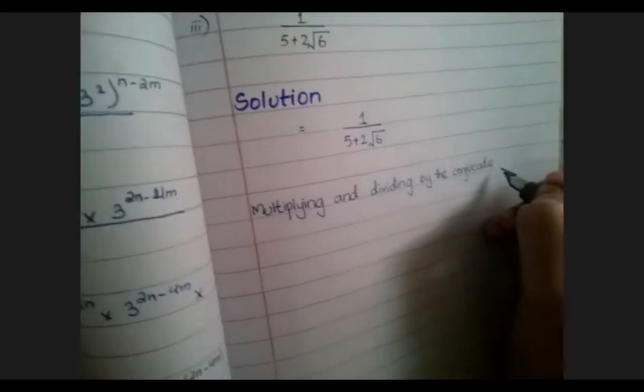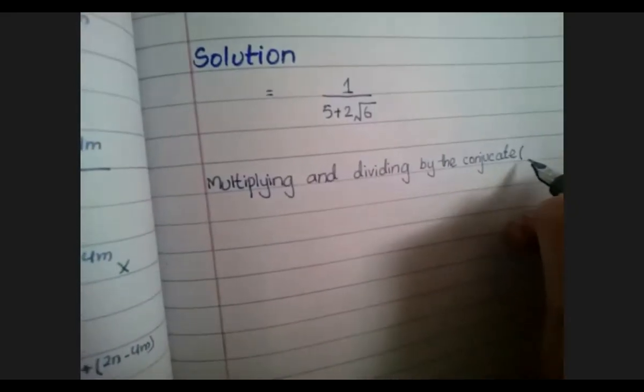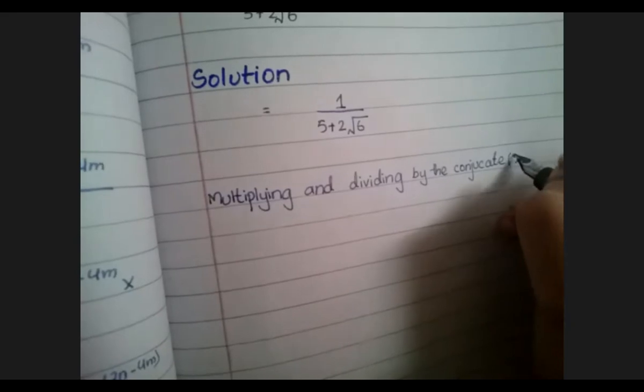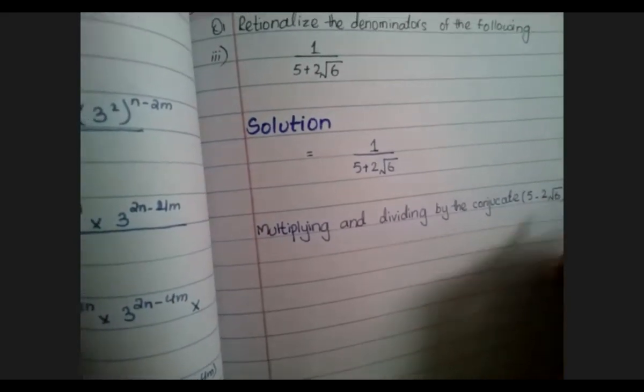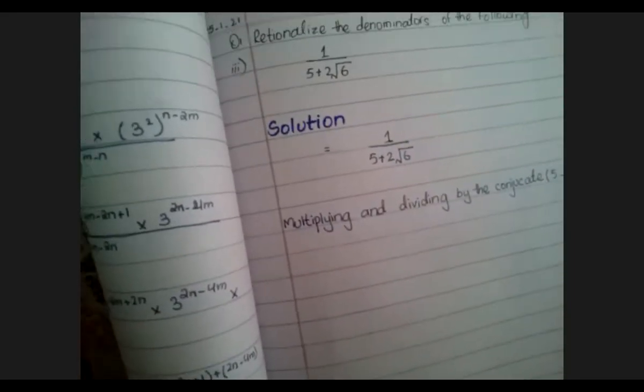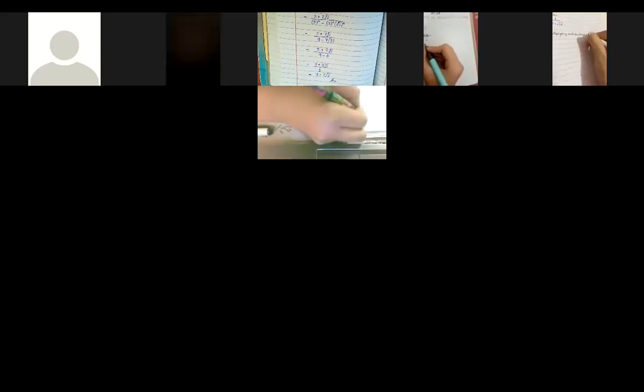What is the conjugate? We cannot see your answer, Ishal. Now it's clear. Yes, good, very good. Conjugate, what will be the conjugate? Yes, 5 minus 2 under root 6. Ishal, why did you stop your video? Where are the others' answers?